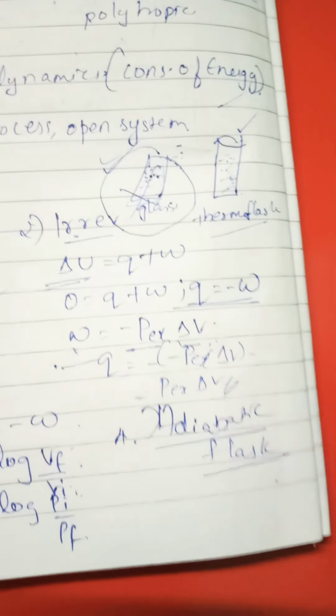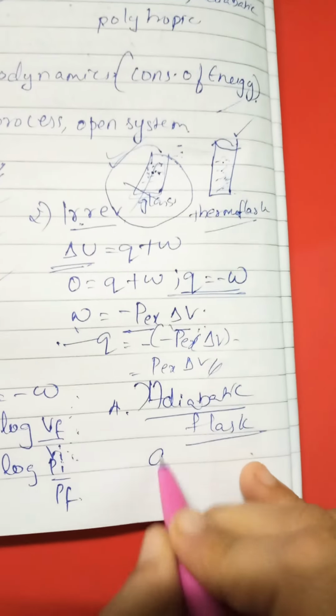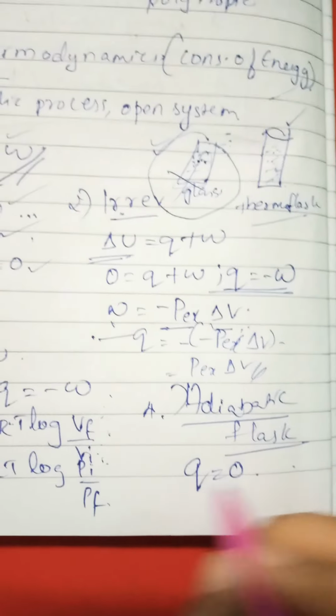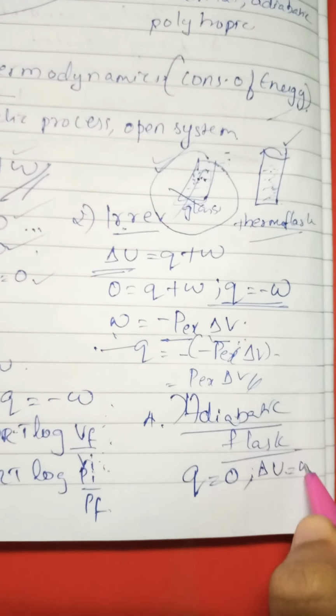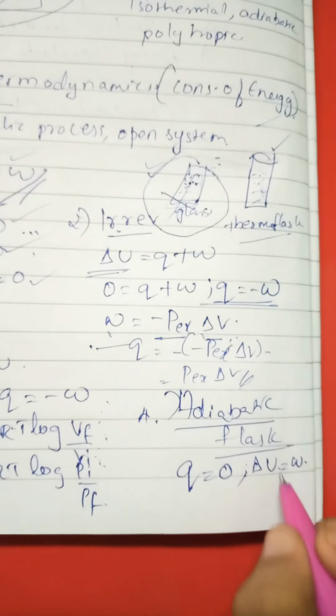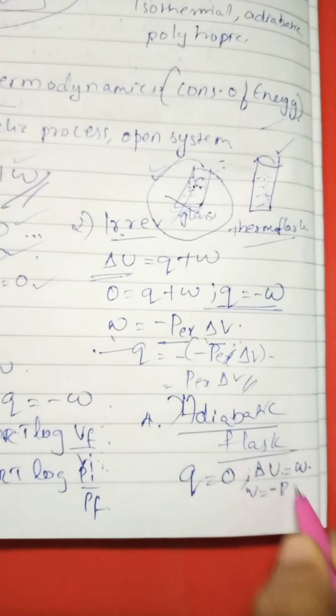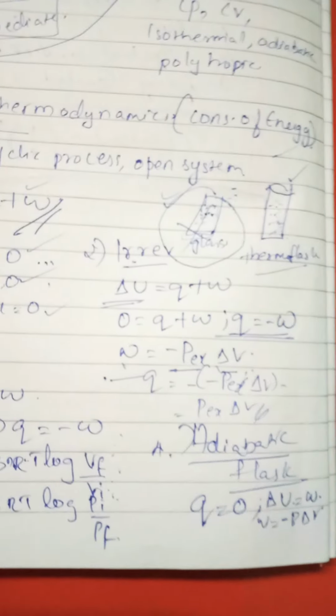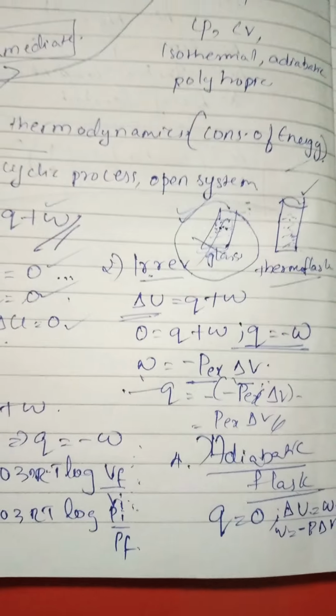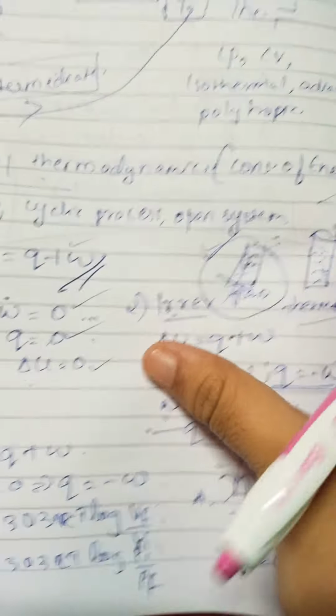So that is adiabatic. So Q is 0. That is, not work done, the quantity of heat is 0. That is, no heat is coming in or going out. That is why Q is equal to 0. I can write delta U is equal to W, and the work done is the same, minus P delta V. Here the work done is called adiabatic work. That is the difference. Now let me explain the first law of thermodynamics in a detailed manner.